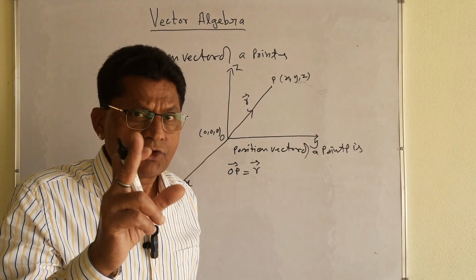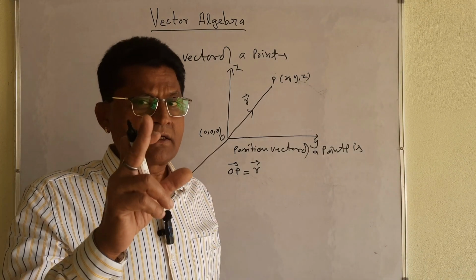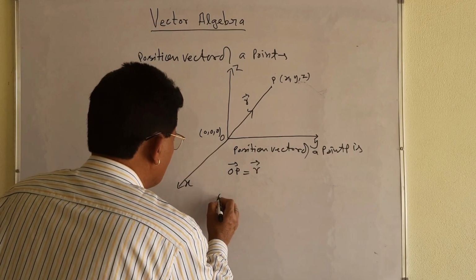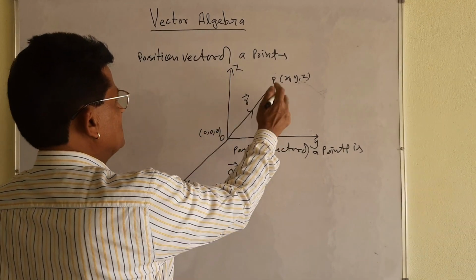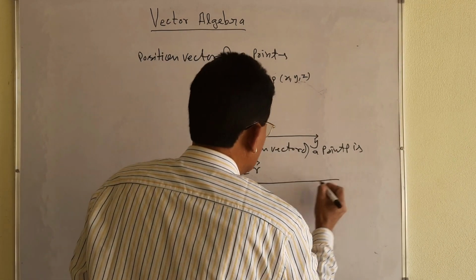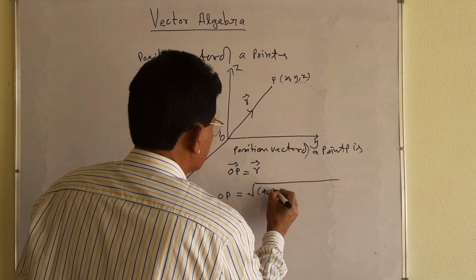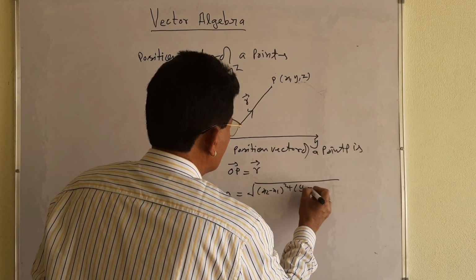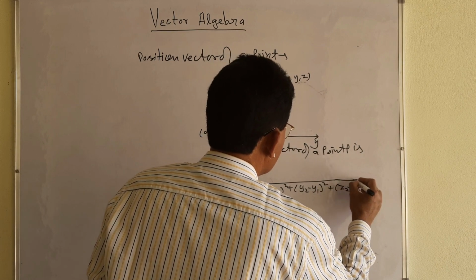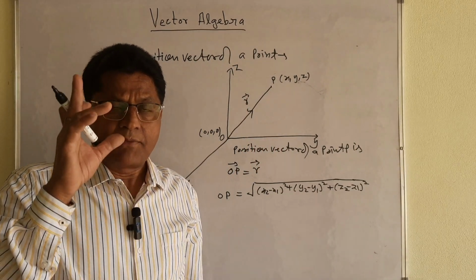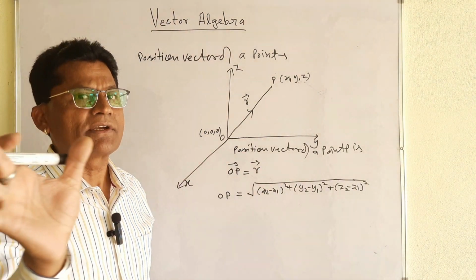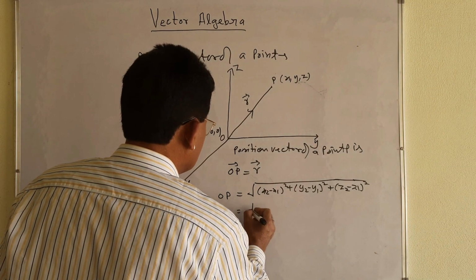But before getting the magnitude, my dear student, you have studied 3-dimensional geometry in class 11. In 3-dimensional geometry you must have found the value of OP, the distance between 2 points x1, y1, z1 and x2, y2, z2. How can you find it? Let me write the formula: plus y2 minus y1 whole square and plus z2 minus z1 whole square. I am telling you because I am discussing the formula, definition, concept. That is why I will tell you each and everything here. Try to understand. How can you find the distance between them? Tell me.